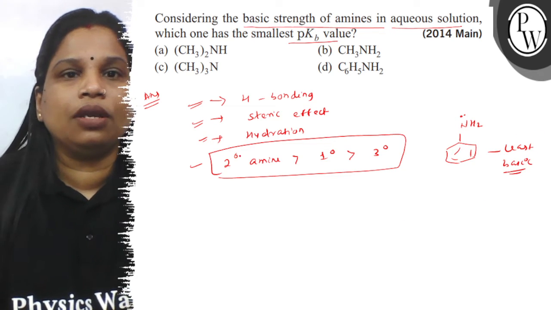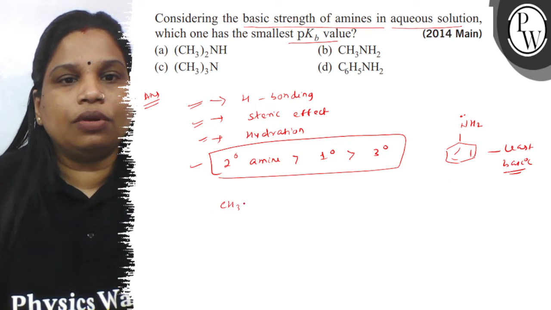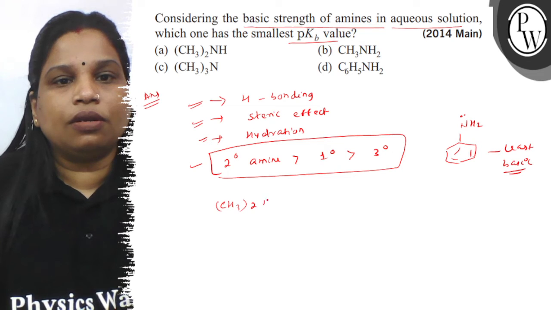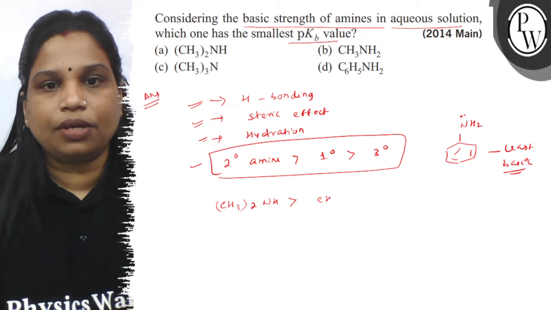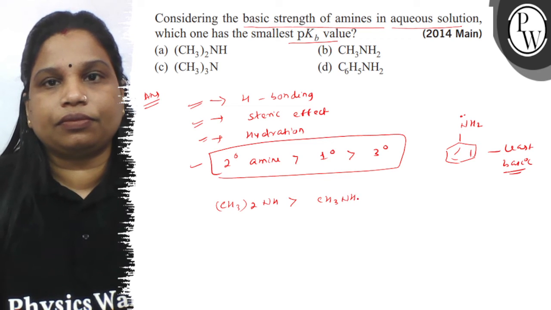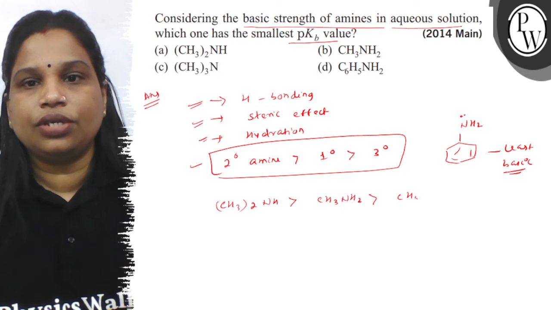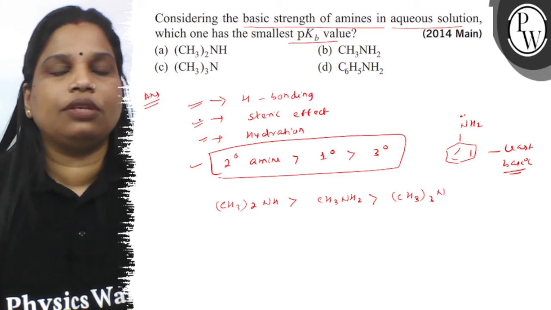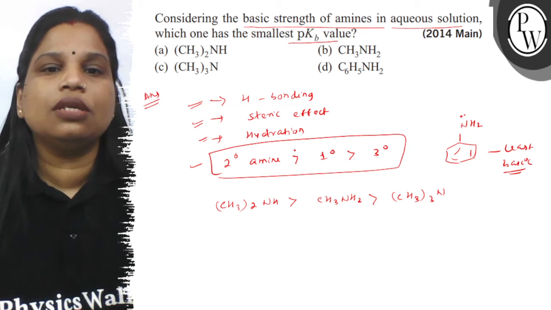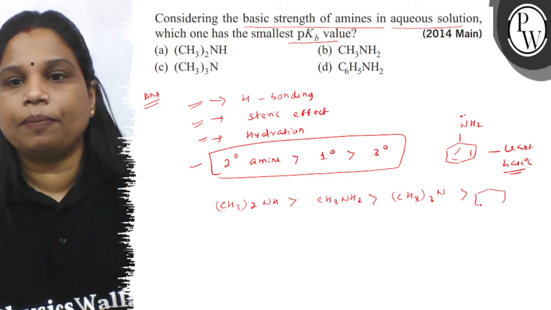तो अगर हम यहाँ पे बेसिसिटी के ऑर्डर फाइंड आउट करें, then your secondary amine will be more basic than the primary one, and it is more basic than tertiary. And the factors I have already told you, कि जो three factors हमने बताया, based on this is the trend of basicity and then your aniline.